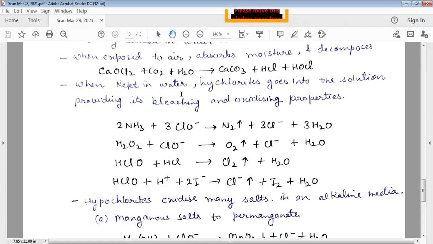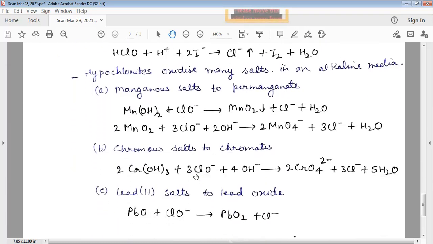When kept in water, hypochlorite passes into the solution, and this provides its bleaching and oxidizing properties. So these four reactions show the bleaching and oxidizing properties of hypochlorite ion in solutions.